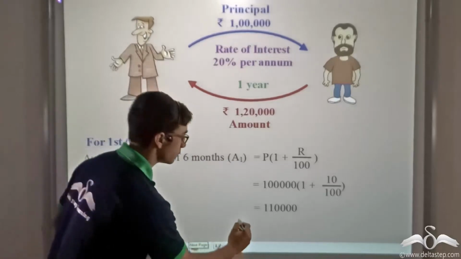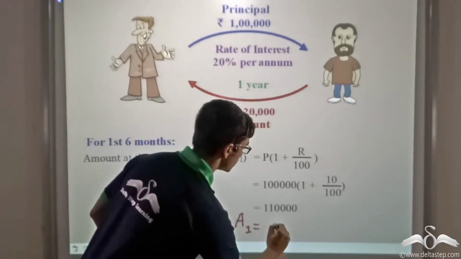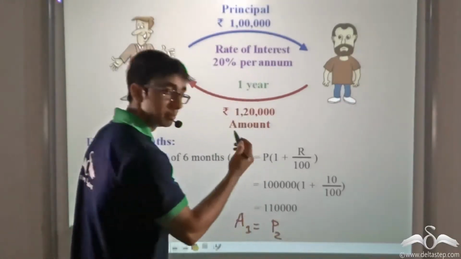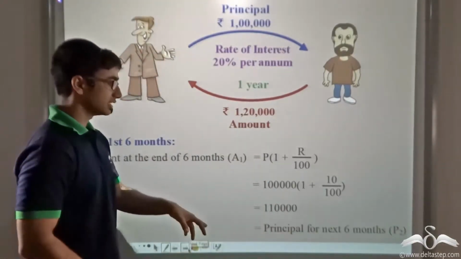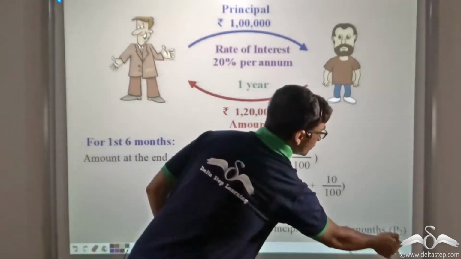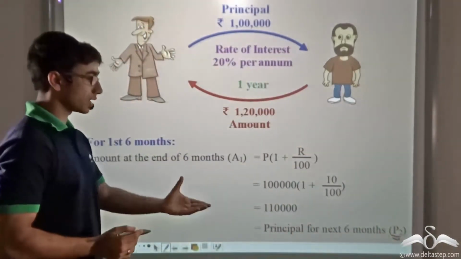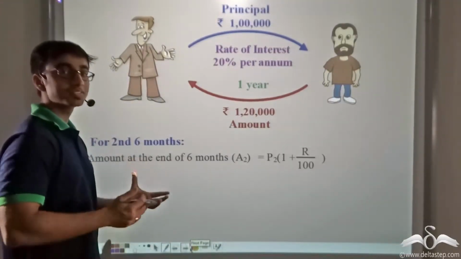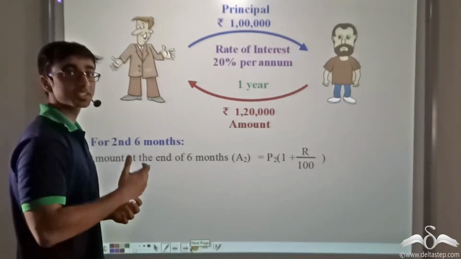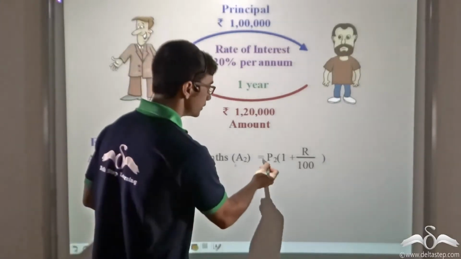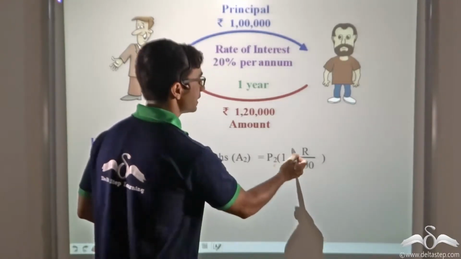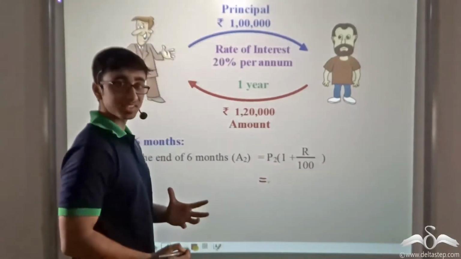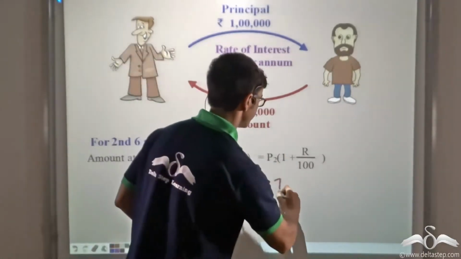So this amount A1 will be equal to the principal for the next 6 months. Let's call it P2. So this is equal to the principal P2 for the next 6 months, that is 1,10,000. So the amount at the end of the next 6 months, that is at the end of the year, will be A2, equal to P2 multiplied by 1 plus R by 100. So again I replace the values. P2 is nothing but 1,10,000.